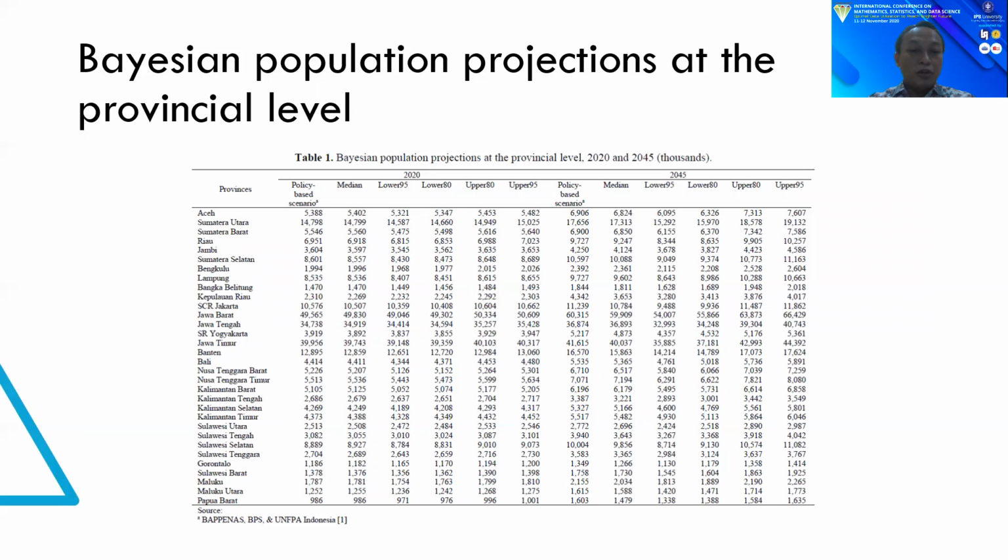At the end of the projection period, almost all provinces saw that the total population from the official projection is higher than the median value of the Bayesian population projection, except for Jawa Tengah, Nusa Tenggara Timur, and Papua. These three provinces saw the total population from the official projection to be lower than the median value of the Bayesian population projection, even though they still fall within the 80% prediction interval. Meanwhile, Kepulauan Riau is still the only province where the total population of the official projection lies outside the prediction interval of the Bayesian probabilistic projection.